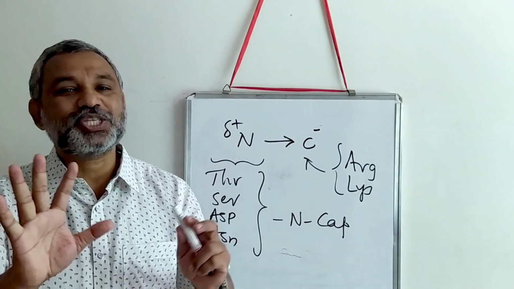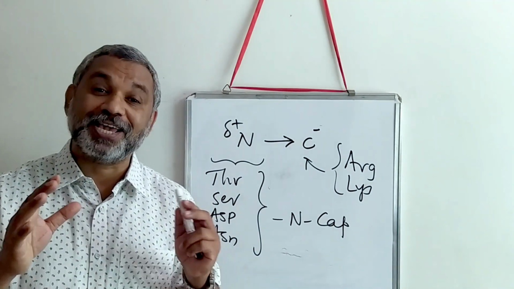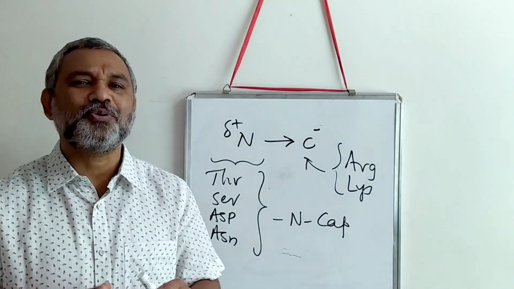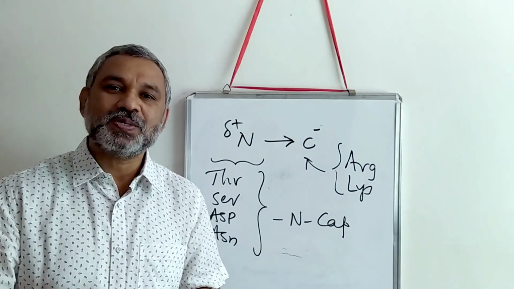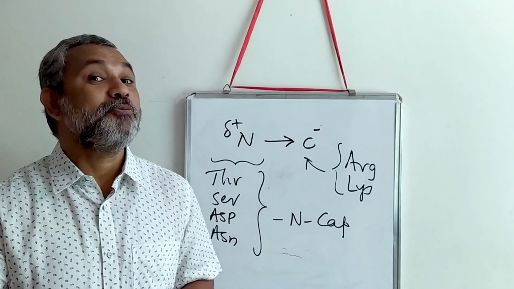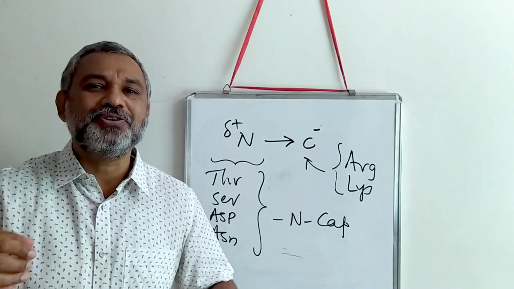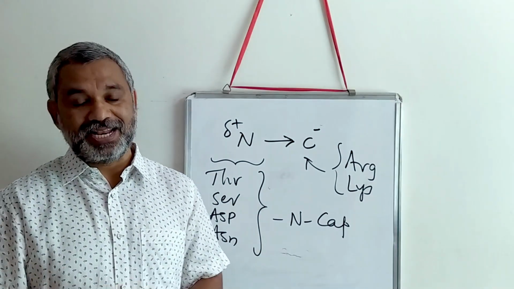So therefore these three amino acids are also not normally present in the alpha helical structure. Glycine and proline are also not normally found in alpha helical structure because glycine is a good hydrogen acceptor and proline is a good hydrogen donor. So therefore they will enter into hydrogen bonding and it can destabilize the alpha helical structure.